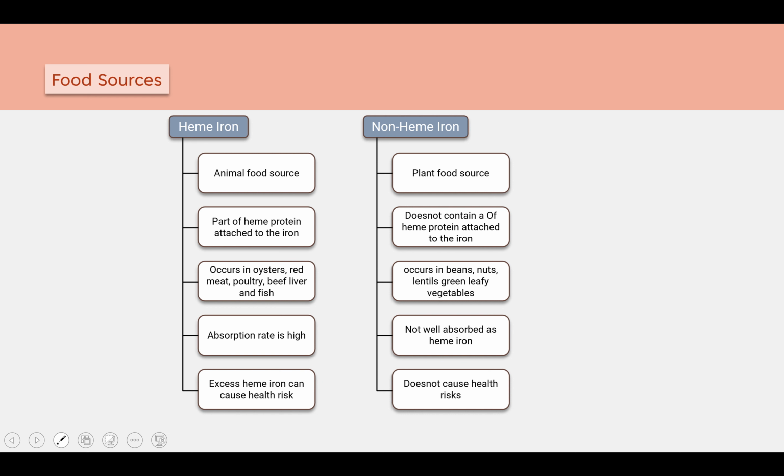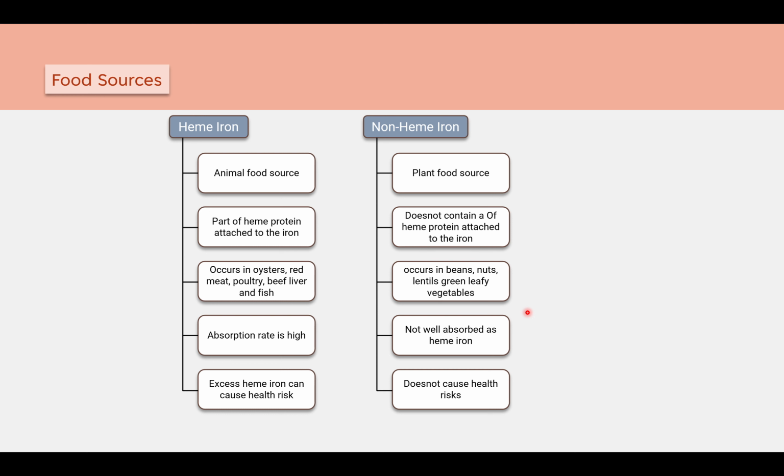As I was talking about iron deficiency anemia, there are two types of iron present in food which are required by the body for normal RBC production: heme iron and non-heme iron. The difference between them is based on the food source. Heme iron we get from animal sources: meat, poultry, beef, liver, fish, etc. Whereas we get non-heme iron from plant food sources; nuts, beans, lentils, and green leafy vegetables contain non-heme iron.